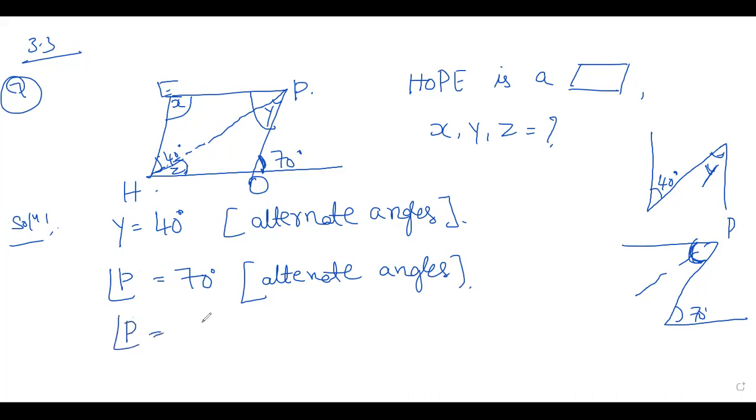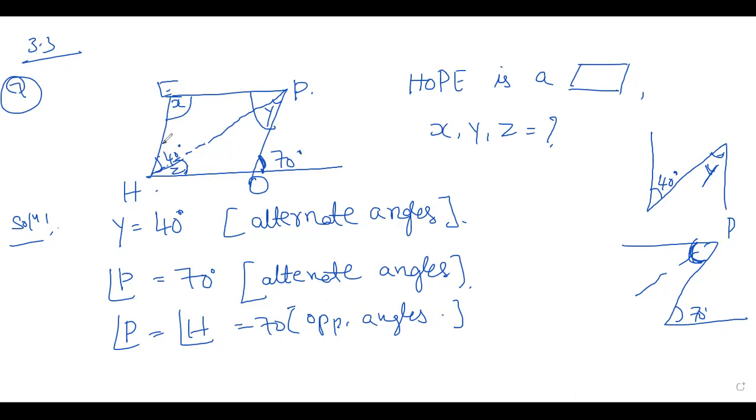Angle P is equal to angle H, right? That is equal to 70. Opposite angles are equal. But here we have 2 angles.